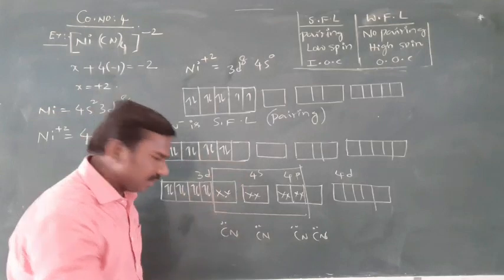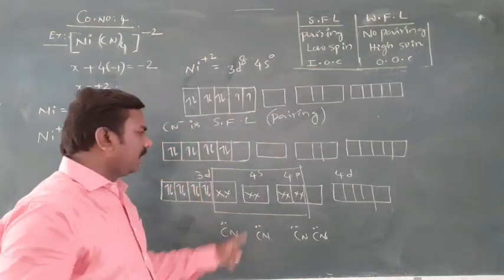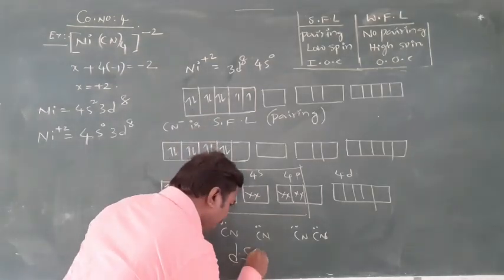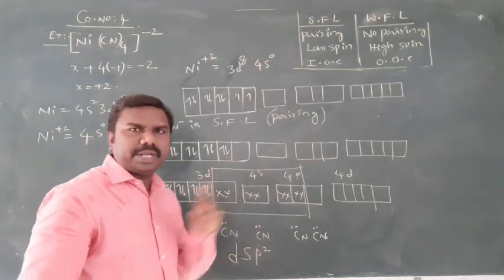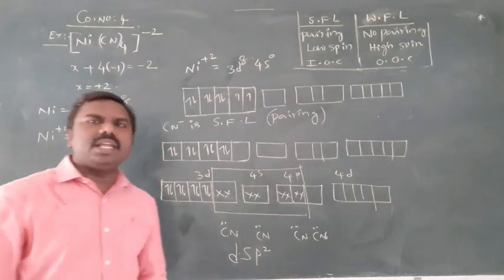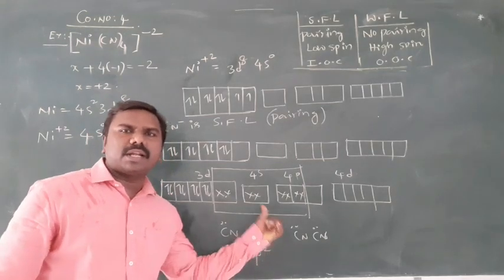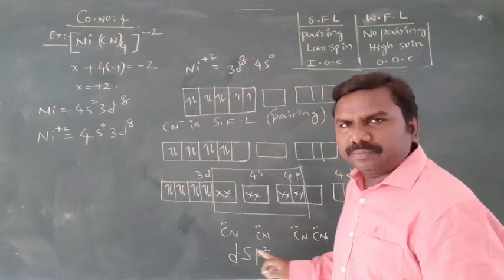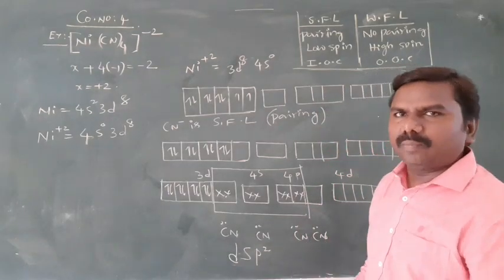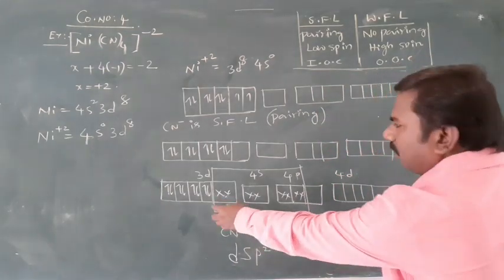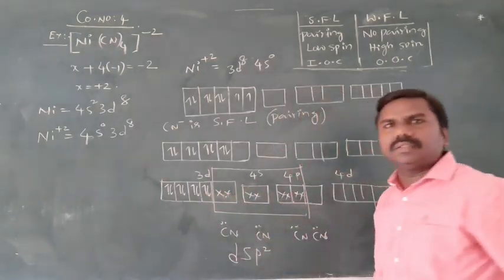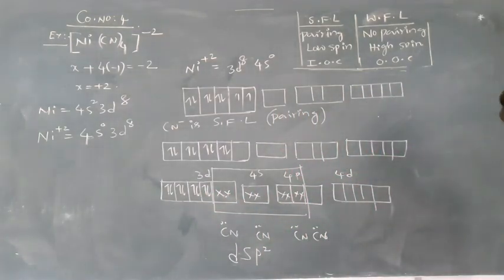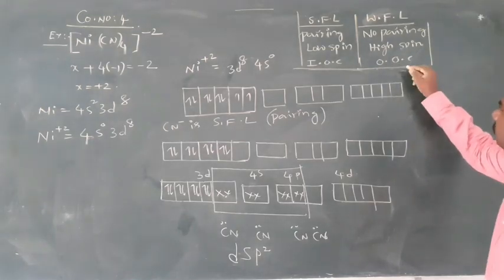Inside d, 1 d it is, 1 is s, and 2 p. That's why d1, s1, p2. Hybridization is dsp2 with inside d orbital. That's why it is which one? Inner orbital complex. Where n equal to 0, all are paired. That's why n equal to 0. Magnetic moment also 0.